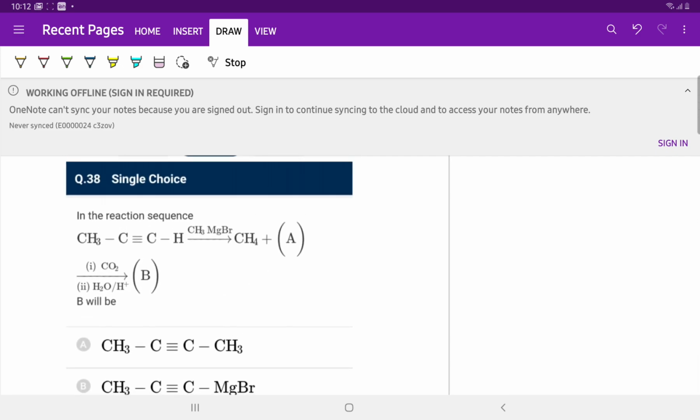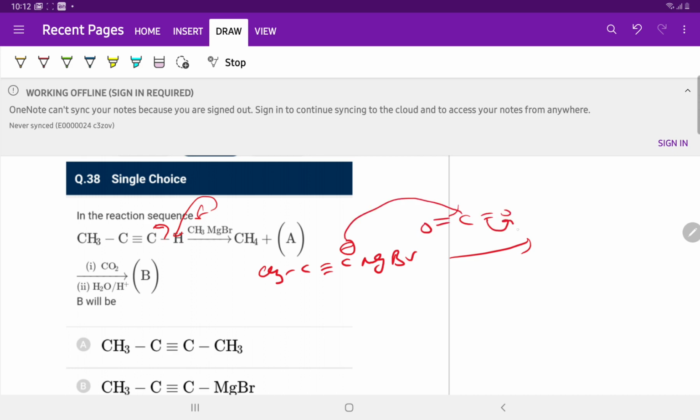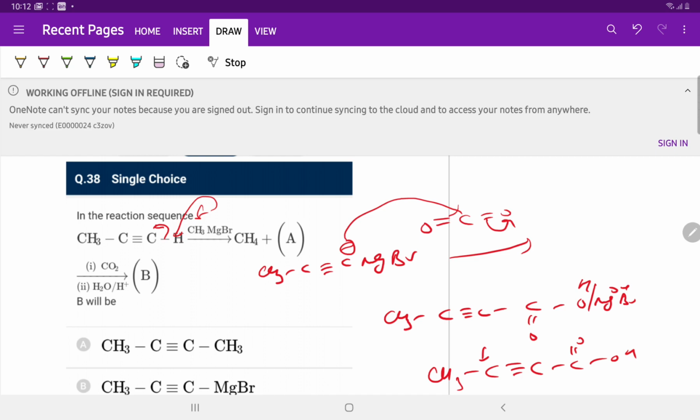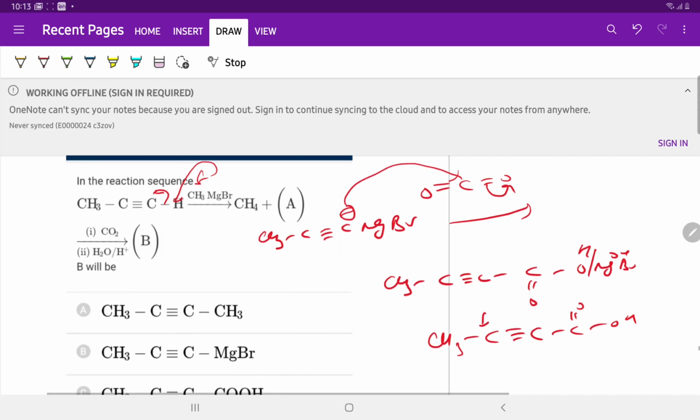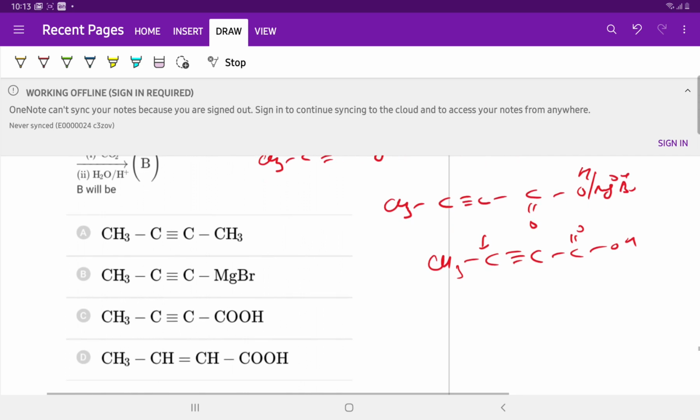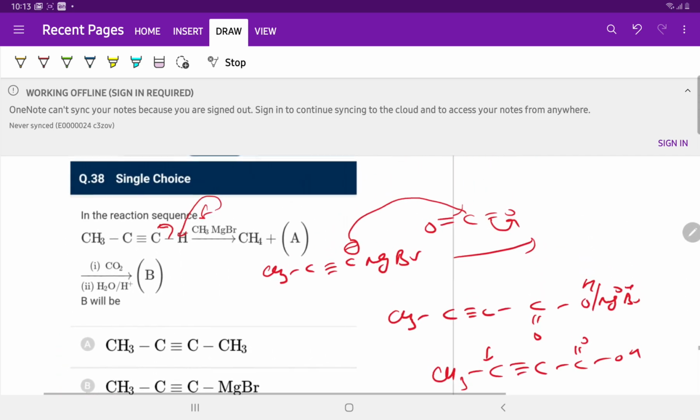Question number 38. Propyne reacts with Grignard reagent in an acid-base reaction. CH3C≡C-MgBr is formed, which further reacts with CO2. So the product is CH3C≡C-C(=O)OMgBr, and on hydrolysis the product is CH3C≡C-COOH, butynoic acid. So the answer is C.